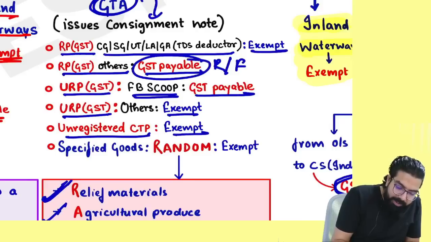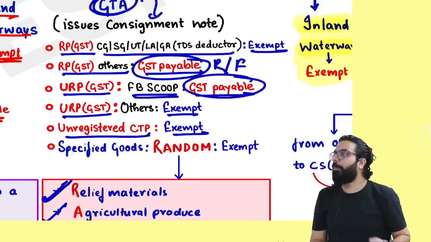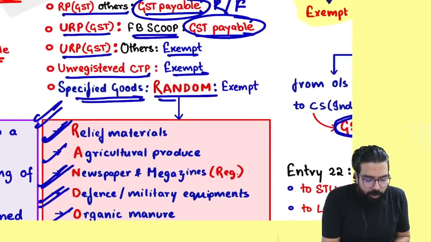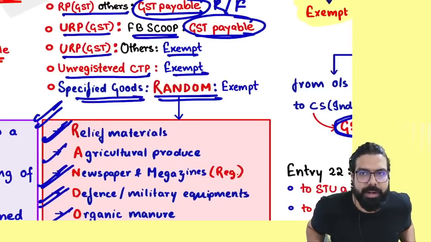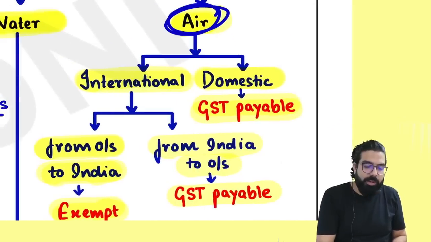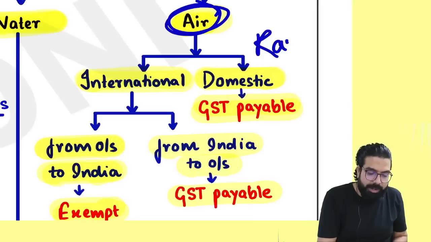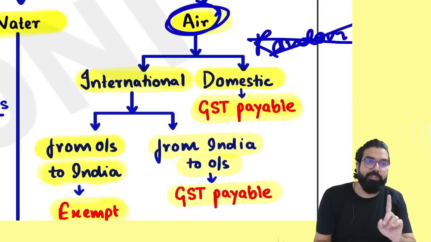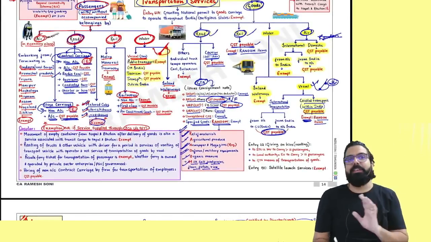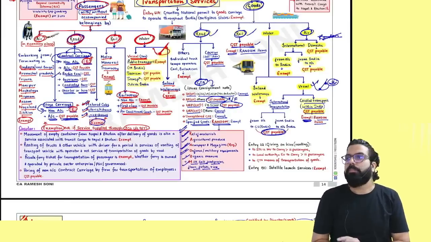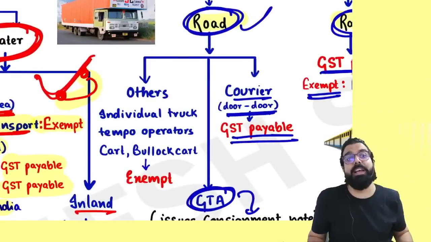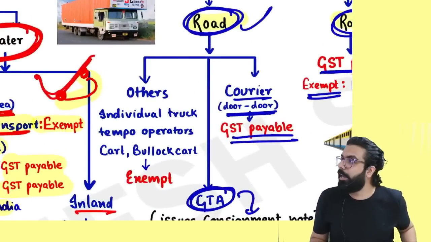Remember, wherever GST is payable, GST will not be payable if it is the random item. Specified goods will always be exempt if it is which item? The random item. Remember one thing, transportation of the random item by air is not exempt. It is exempt only by what? Vessel, rail or road. Can I go ahead, everyone? Next. They will tell you in the exam, relief material transported by air. Taxable. Can I go ahead, everyone?